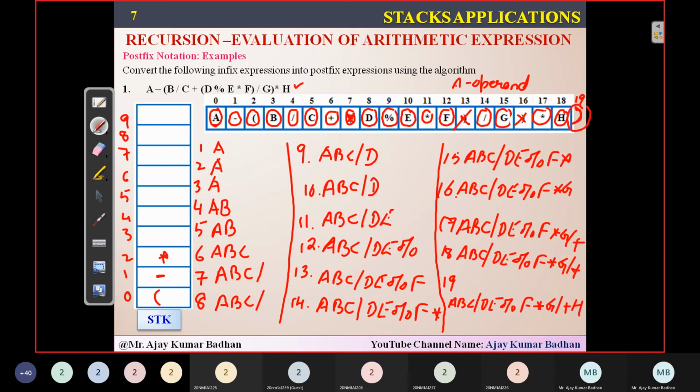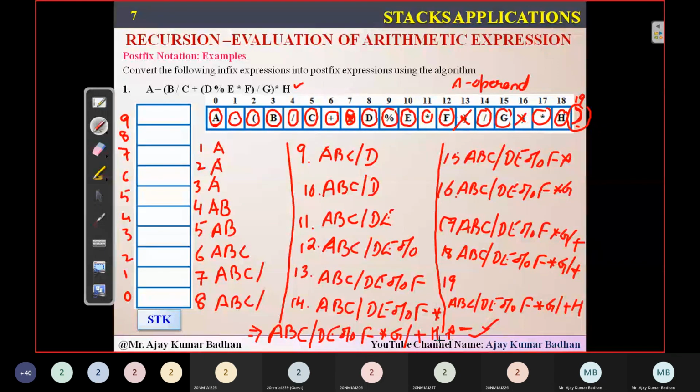And then after that you got a close bracket. So whenever you're getting a close bracket, until you get an open bracket, dump the operators, whatever the elements are present in this particular stack. So finally the output you are going to get is ABC division DE percentage F star G division plus H. Then what is the next element we have in the stack? Multiplication, star. And then the next element is minus. Done. So this open brace and this closed brace will be encountered and we will remove them. So all the elements are removed from the stack. And this is the final expression you have got.